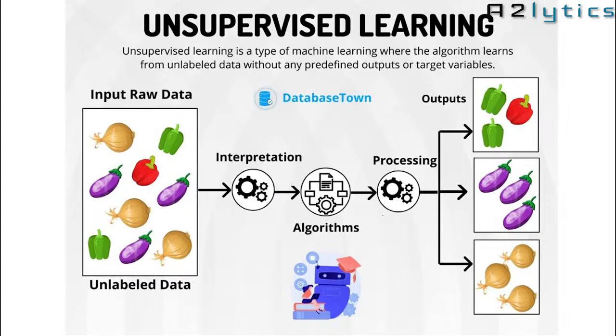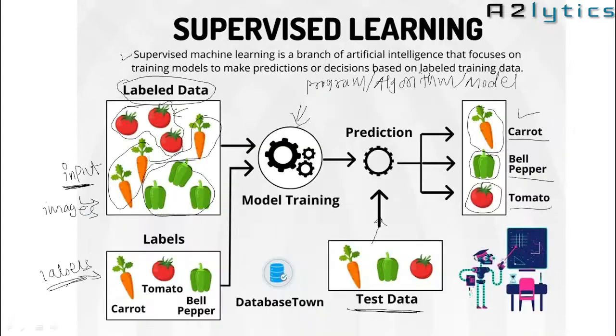Next is unsupervised learning. Unsupervised learning is a type of machine learning where the algorithm learns from unlabeled data. Here the data is not labeled, and there is no predefined output. Predefined output is not given to the machine, only input is given, no label is given as an input. That is called unsupervised learning.